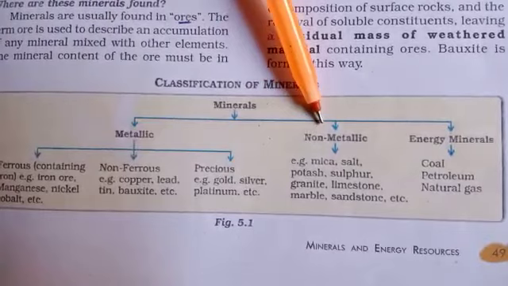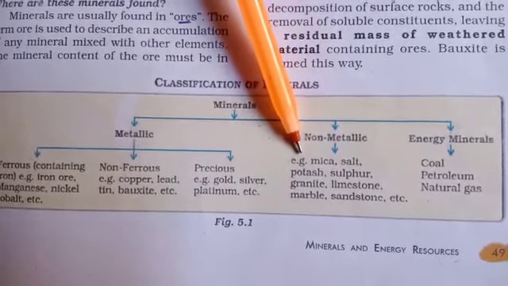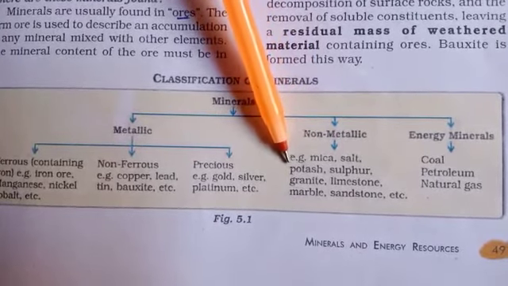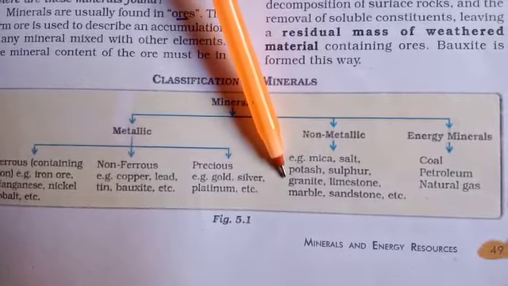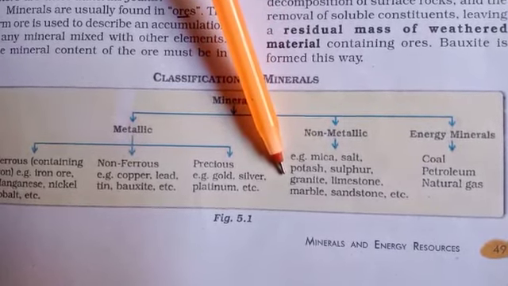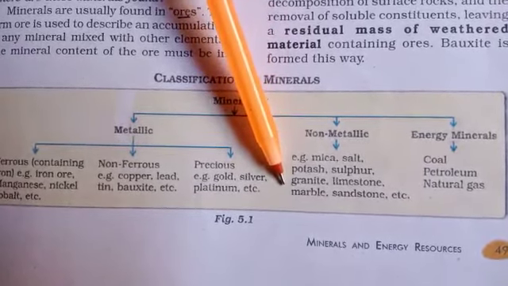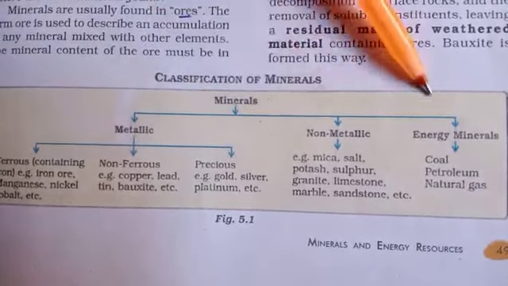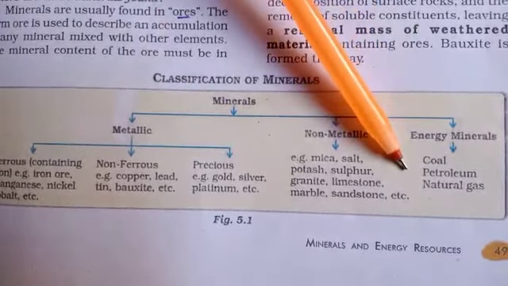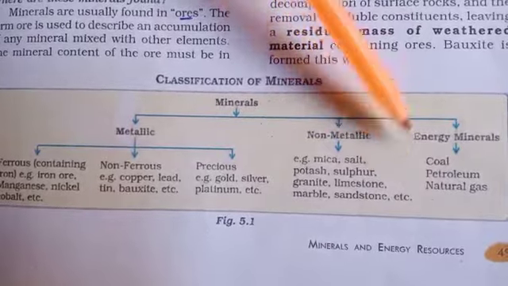Next one, non-metallic: mica, salt, potash, sulfur, then granite, then limestone, marble, sandstone. Next one, energy resources: coal, petroleum, and natural gas.